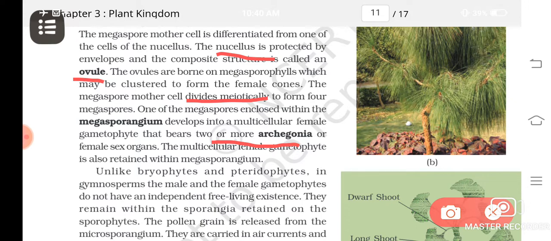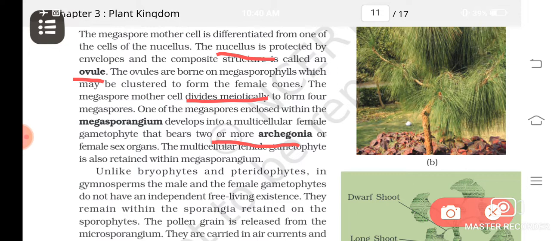Is it clear? So in this way, in gymnosperms, you can see that the sporophytic phase is the dominant phase, and the gametophytic phase is very much reduced. There are 2 types, male gametophytes and female gametophytes.